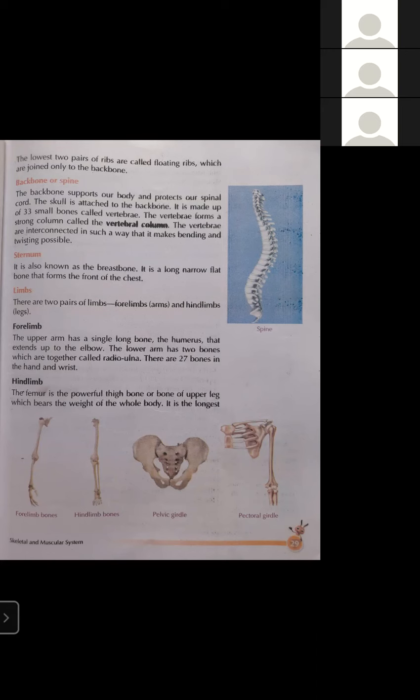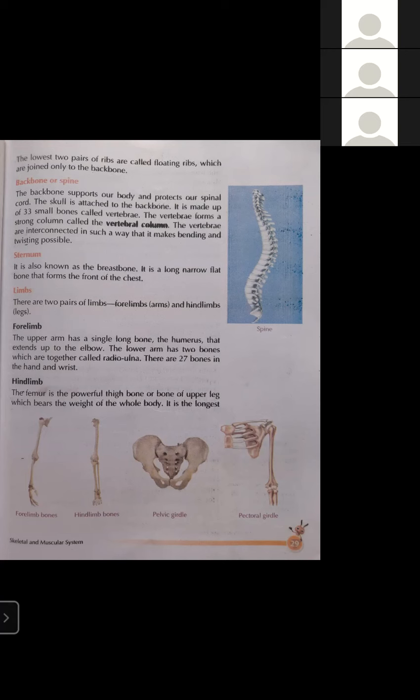Radio ulna means from the elbow to the wrist. From the elbow to the wrist, there are two bones joined together, known as the radio ulna. There are 27 bones in the hand and wrist. Inside our hand and wrist there are 27 small bones.